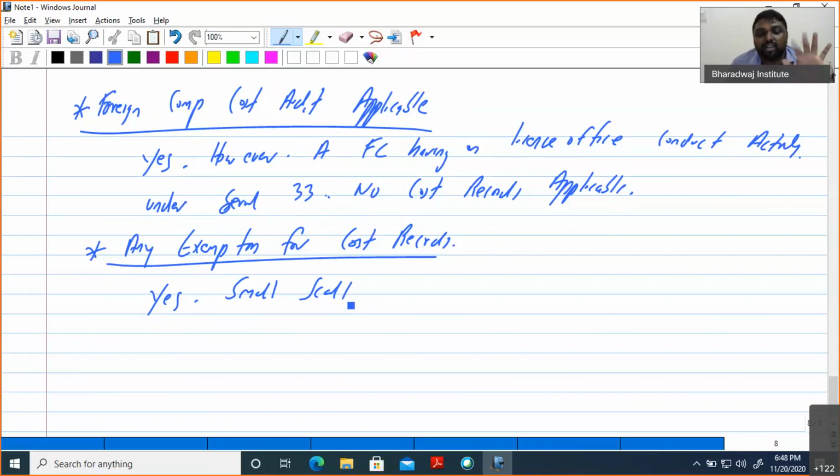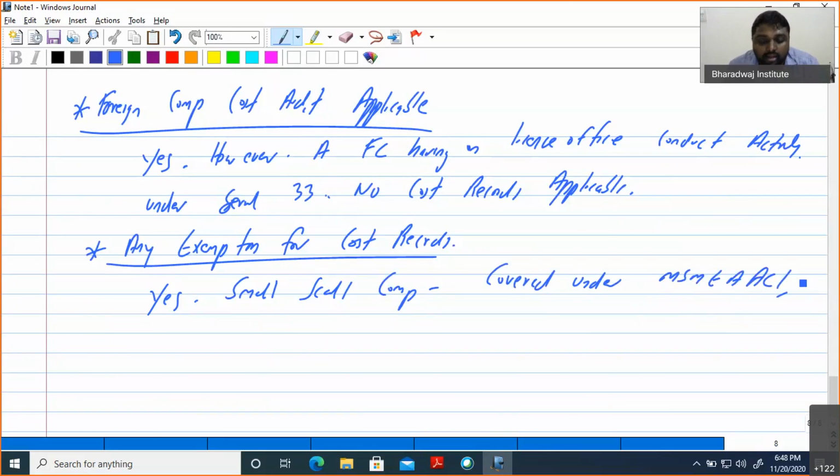The government wants to give an extra bonus. The act is called the MSMED Act, micro and small enterprises. So a small scale company covered under the MSMED Act.